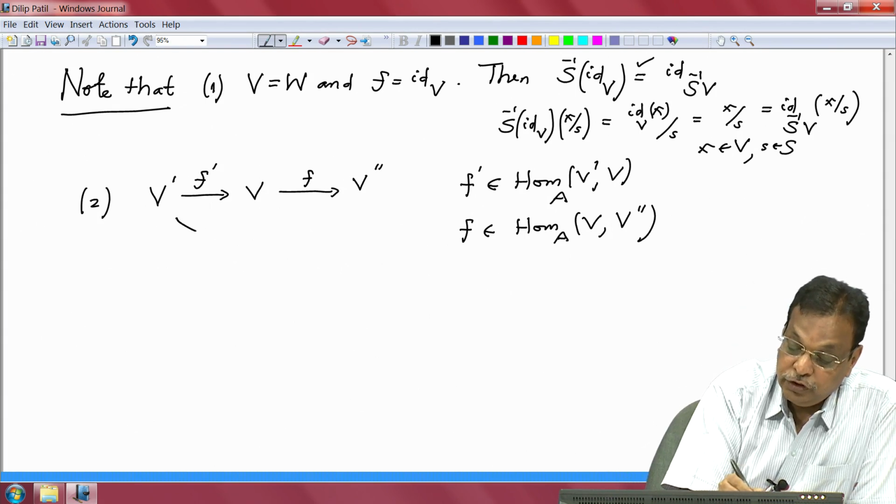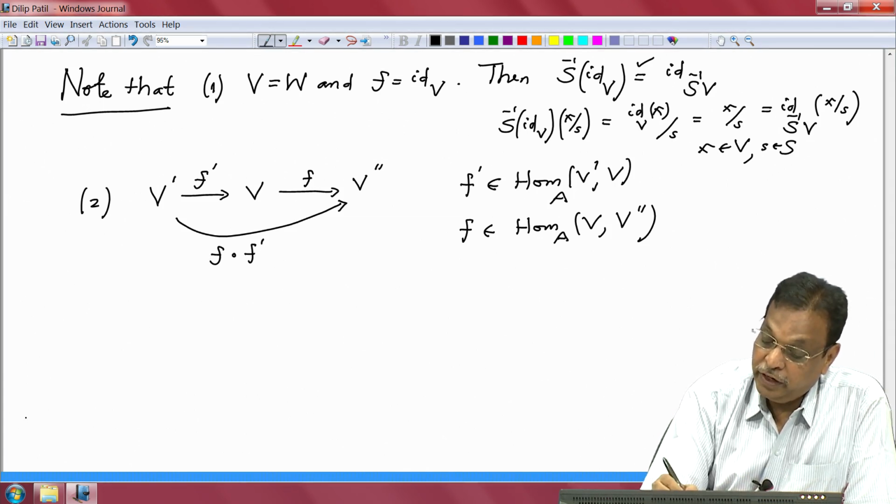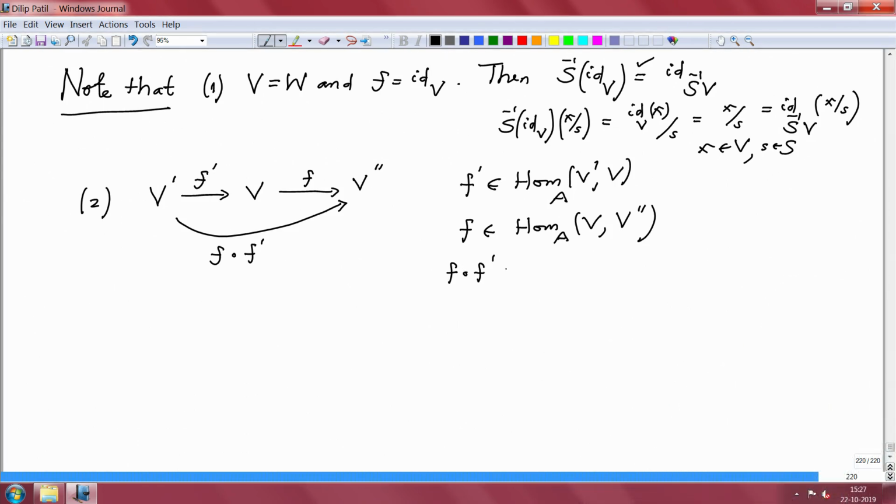Then composition, we know f composed with f prime, this is again f compose f prime. This is an A-module homomorphism from V prime to V double prime. So that is how these morphisms are defined. They have this property that if I take two module homomorphisms, then the composition is also a module homomorphism.